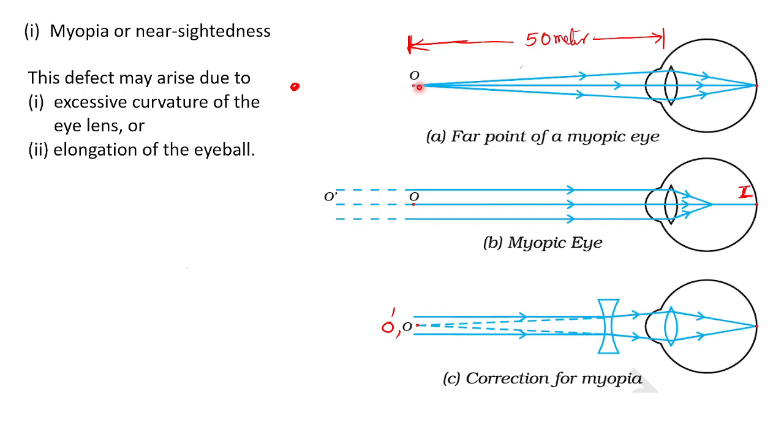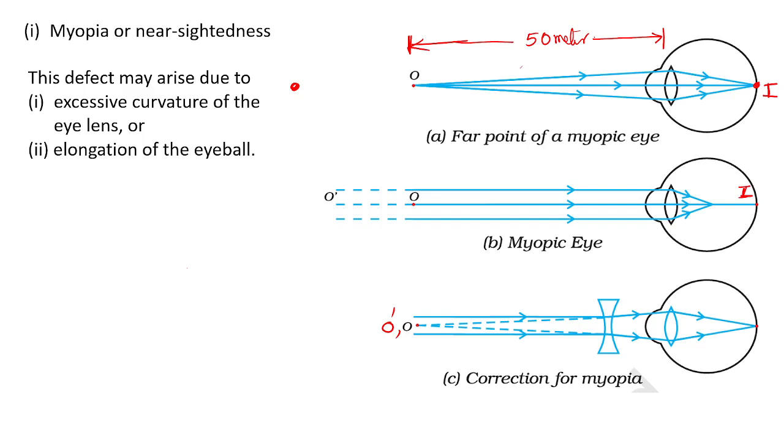There is a letter O or some object. The rays coming out of the object will enter into my eye, and if they pass through the eye lens, they will bend like this and converge, and ultimately I will get some image here. If the image is available on the retina, I can see it.